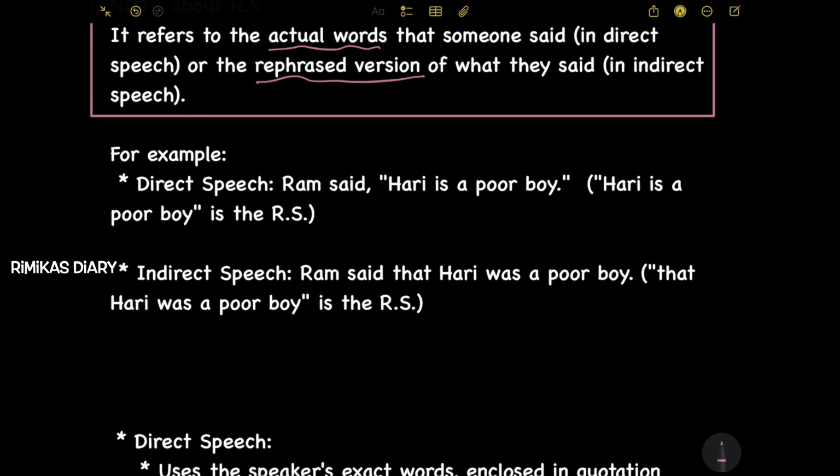For example, direct speech: Ram said, "Hari is a poor boy." "Hari is a poor boy" is the RS. Indirect speech: Ram said that Hari was a poor boy. Here, "that Hari was a poor boy" is the reported speech in indirect speech. So this is the reported speech in this example.